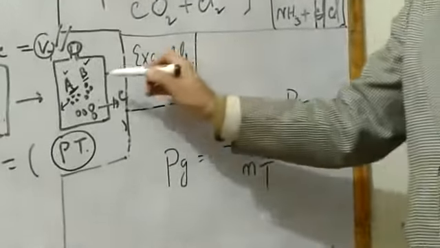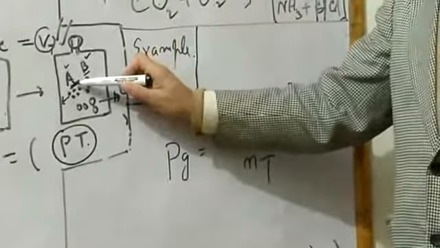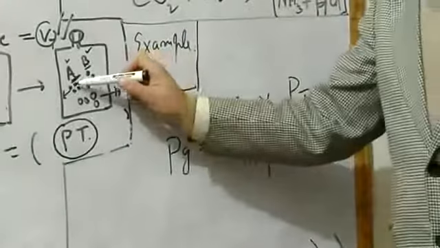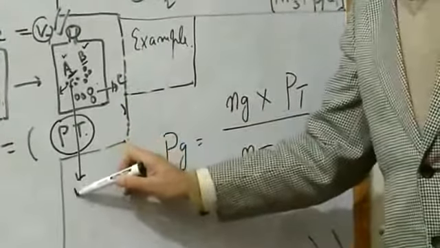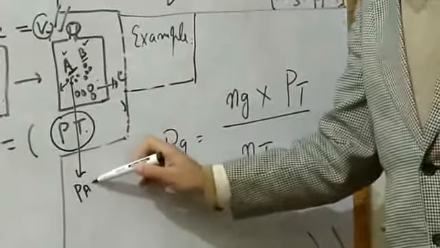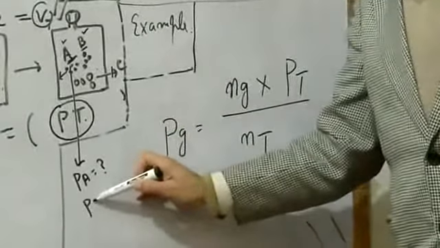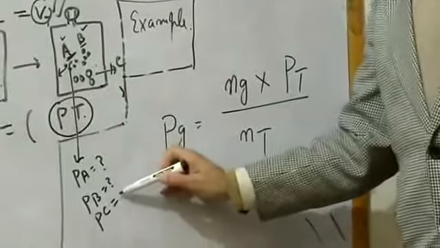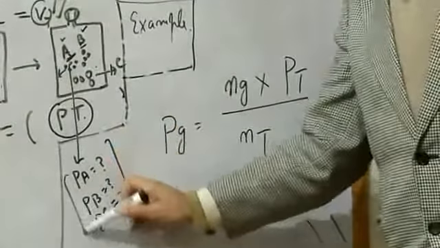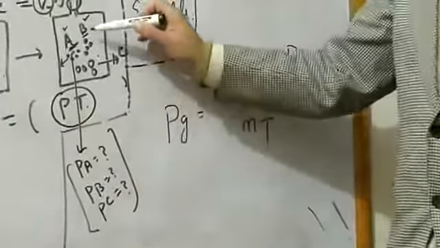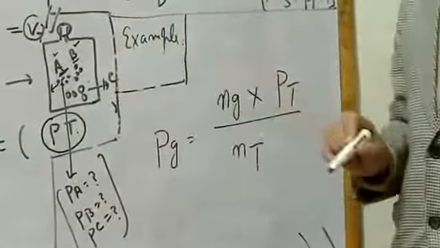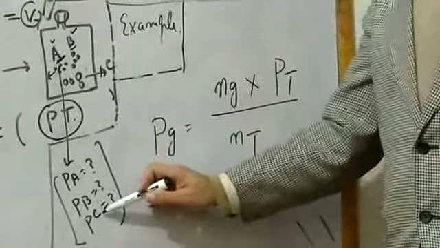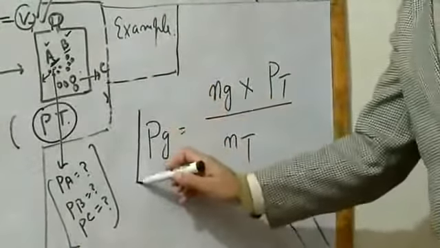Now, let's suppose you are given a mixture of gases A, B, and C, and you are asked what is the partial pressure of A in the mixture, what is the partial pressure of B in the mixture, and what is the partial pressure of C in the mixture. The question gives you the mixture A, B, C, and asks what is the partial pressure of A, of B, and of C. For this, the formula is: